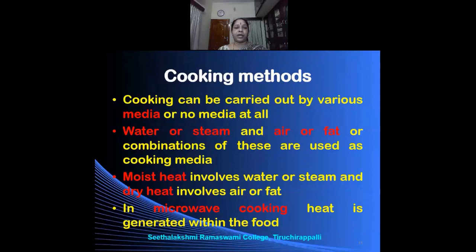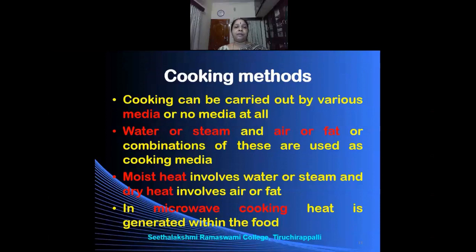Sometimes we cook the food in water, like boiling. And sometimes it is cooked in steam, like when we make idlis. And sometimes it is cooked in air when we roast something like groundnuts. Or sometimes we use fat, like in frying. Or sometimes we use a combination of all of these.